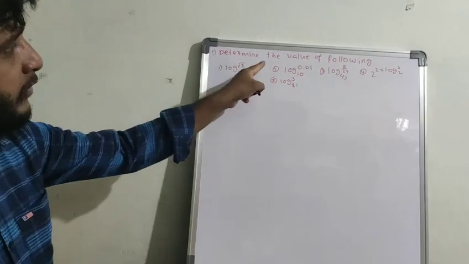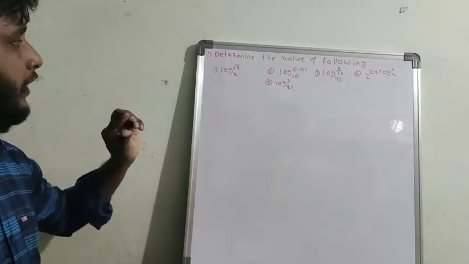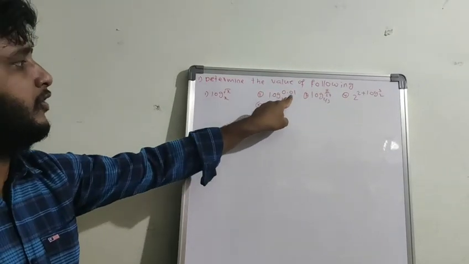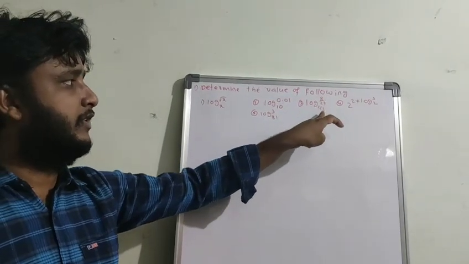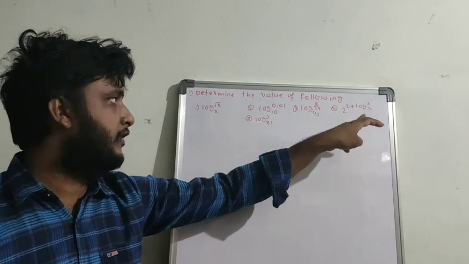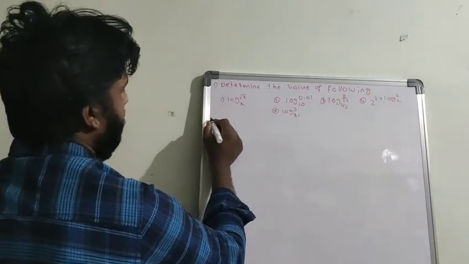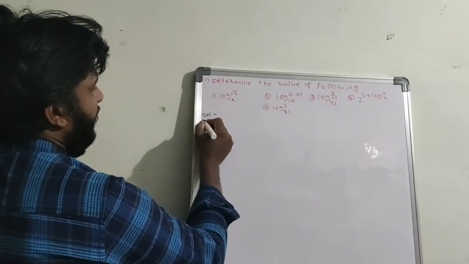So these are the questions: determine the value of the following. I took a variety of questions: log root x base x, log 0.01 base 10, log 8 by 27 base 2 by 3, 2 to the power of 2 plus log 3 base 2, and log 3 base 81. So, solution. First I will explain the solutions one by one.